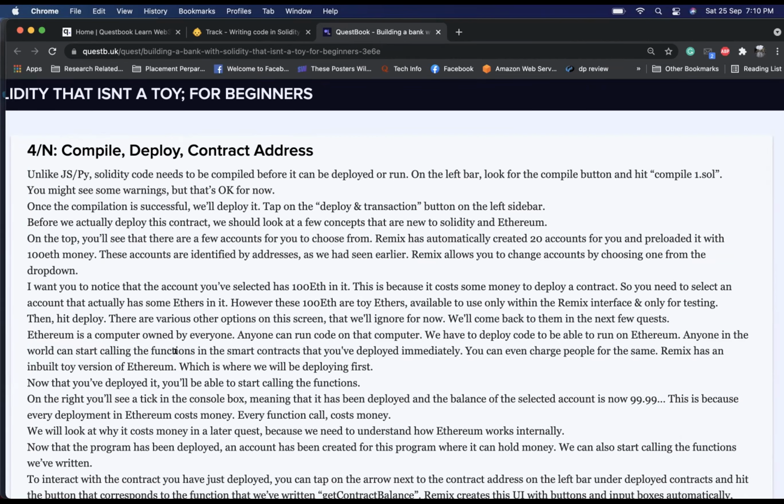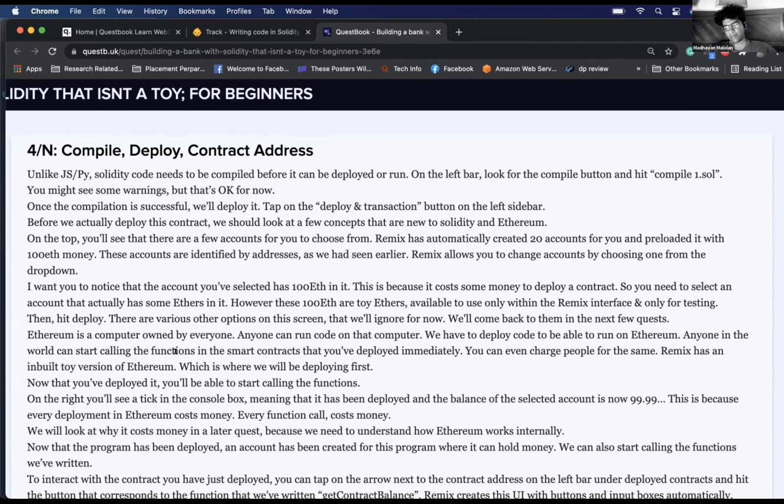Anyone can run code on that computer. We have to deploy code to be able to run on Ethereum. Anyone in the world can start calling the functions in the smart contracts that you have deployed immediately. You can even charge people for the same. Remix has an inbuilt toy version of Ethereum, which is where we'll be deploying first. So if I say, for example, deploy this code, even Ruchil or Subhash can call those functions?